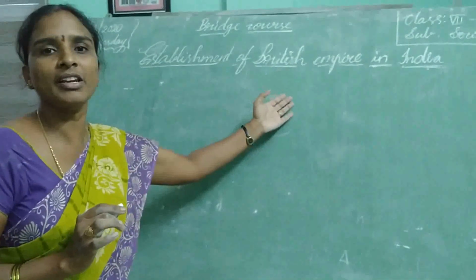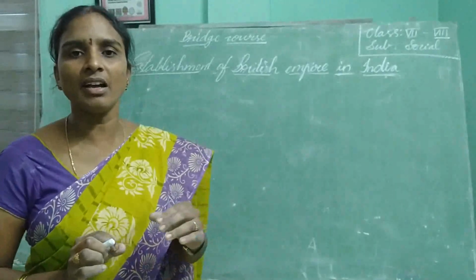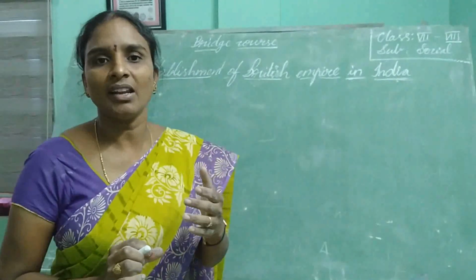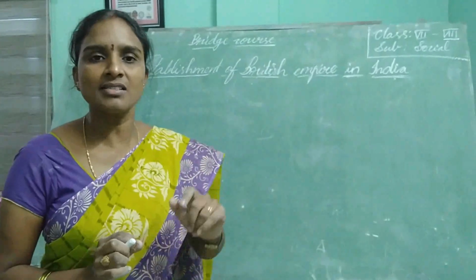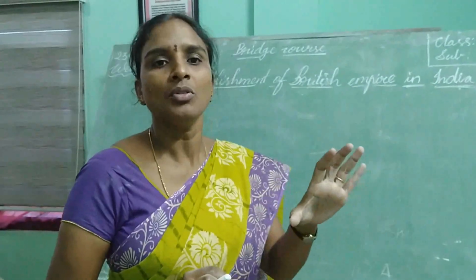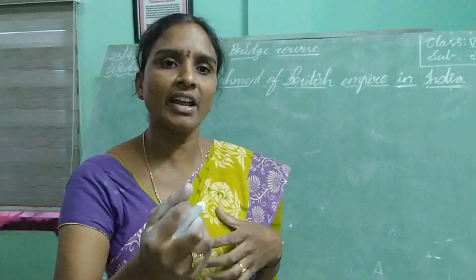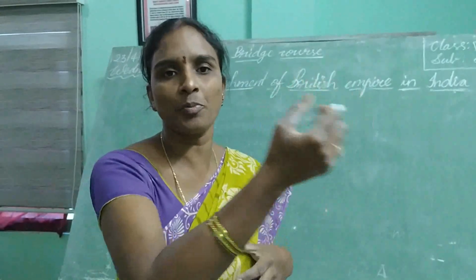Okay, let me explain the establishment of British rule in India. In 1600 AD, the British got the charter. Charter is permission, a permission from Queen Elizabeth I to go for overseas trade. That is, they wanted to start trade relations with other countries, to get materials that are available at a cheap cost and sell them in another country for more profit.